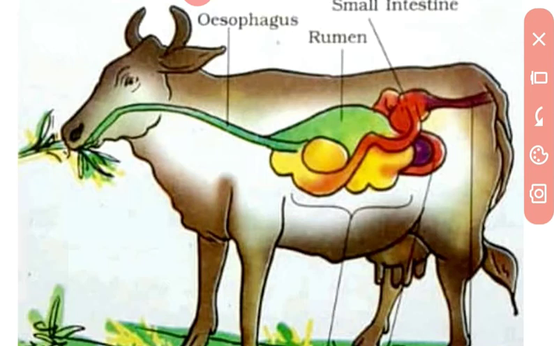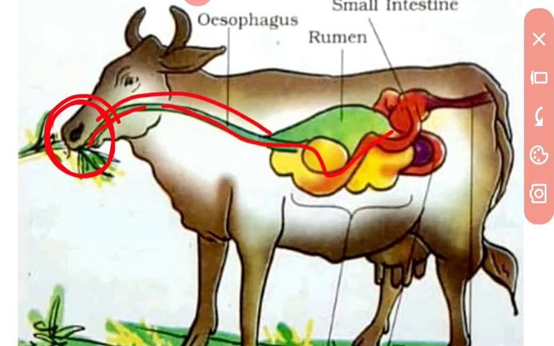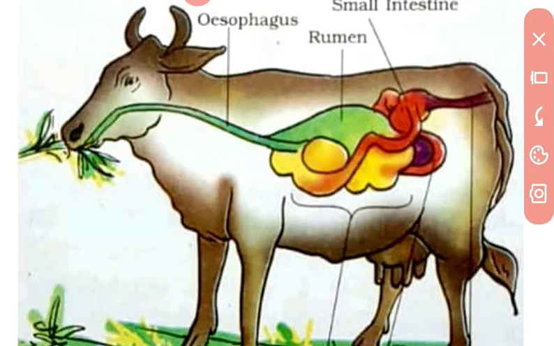Then the cow chews it properly and sends this food to the small intestine through the oesophagus pipe. The oesophagus pipe has two openings, one to the rumen and the other one is the small intestine. उसका दो ओपनिंग है. जो एक है फर्स्ट वाला वो रूमेन को जाता है और दूसरे वाला स्मॉल इंटेस्टाइन को जाता है.